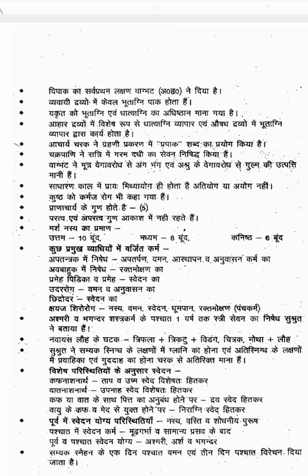In Avabahuka, Rektamokshana is contraindicated. Then in Prameha Pidika and Prameha, Svedana is contraindicated. Then in Udara Roga, Vamana and Anuvasana Vasti are contraindicated. In Chidrodara, Svedana Karma is contraindicated. Then in Kshayaja Roga, whole Panchakarma is contraindicated.